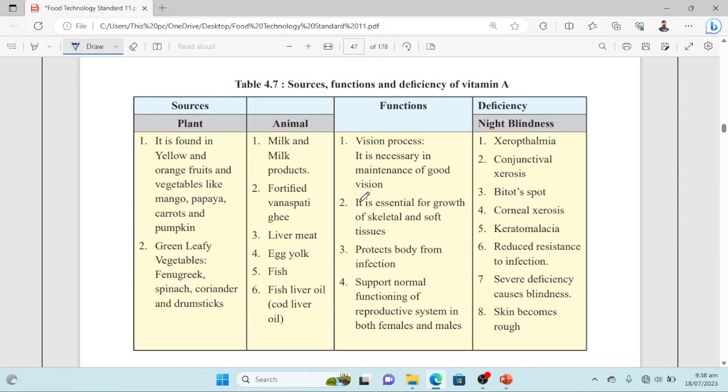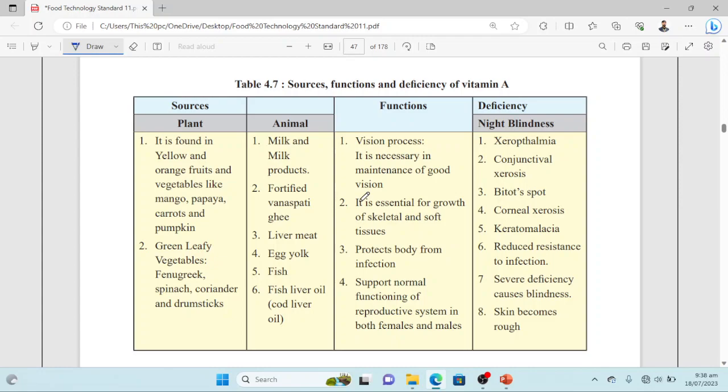Here there is the brief description of sources, functions and deficiency of vitamin A. So in the sources, plants and animal sources are there. In plants, it is found in yellow and orange fruits and vegetables like mango, papaya, carrots and pumpkin. And green leafy vegetables, fenugreek, spinach, coriander and drumsticks are other plant sources of vitamin A.